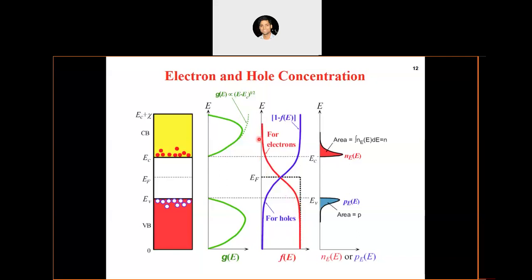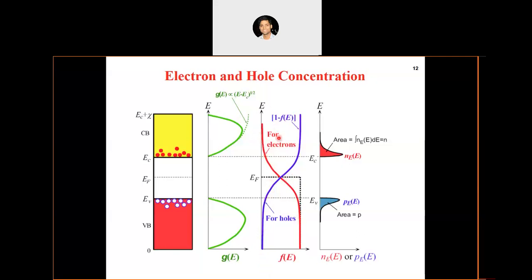So this is the Fermi-Dirac function for electrons, and the opposite of that will be the Fermi-Dirac function for holes, because a hole is nothing but the absence of an electron. Absence of an electron is defined by 1 minus f of E. That's why this is the probability distribution function of the holes, and this red line is the probability distribution function